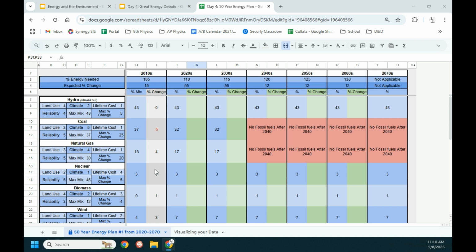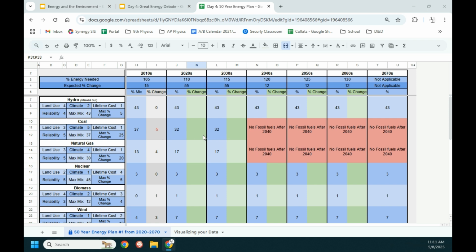So the grayed out stuff is stuff that has already happened. It's stuff that we can't change because it's in the past. What we are going to be able to do though is put numbers into these green spots. There are a couple of different goals that we have. One of the goals is to have no fossil fuels after 2040, which means that we have to be subtracting our coal and subtracting natural gas to get rid of those fossil fuels before 2040.